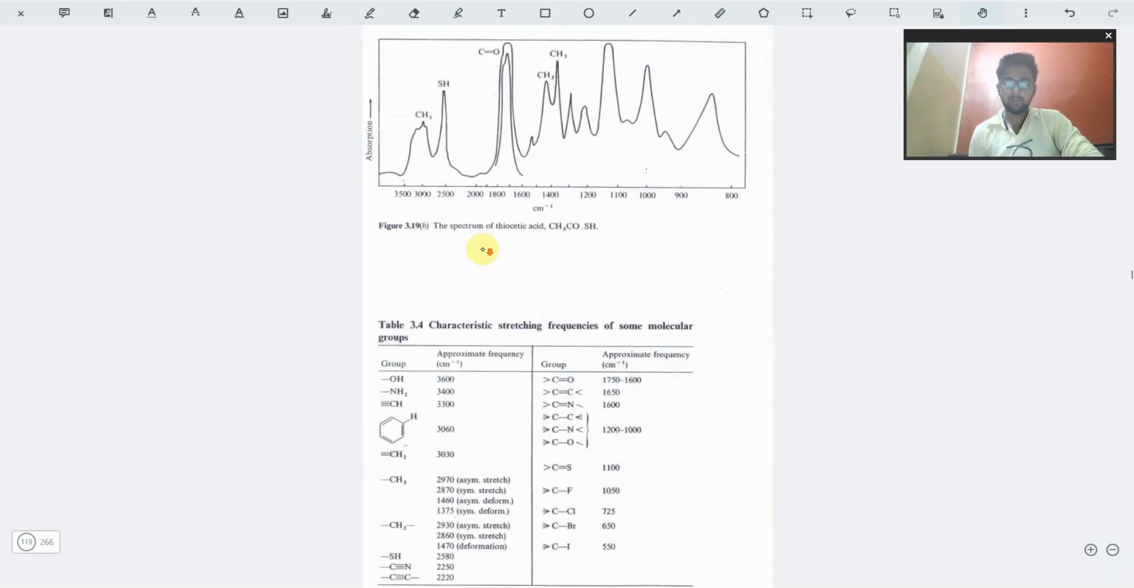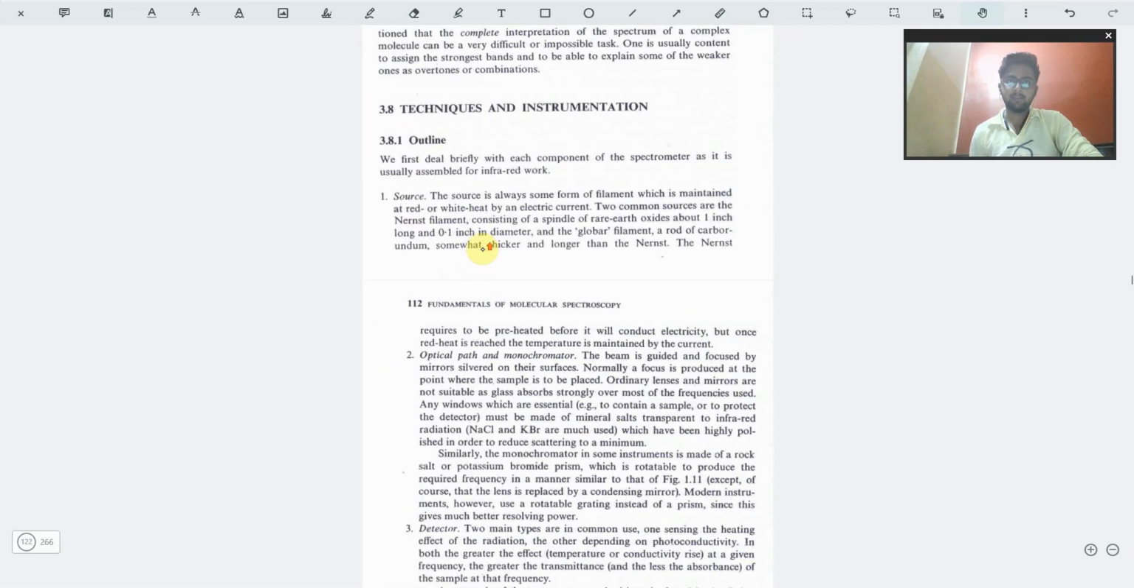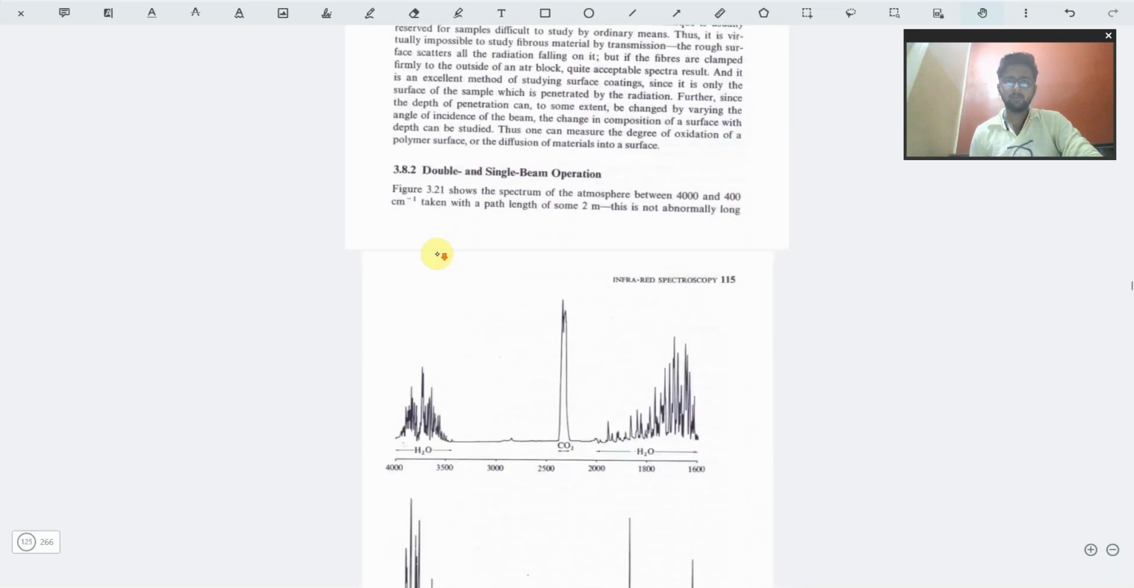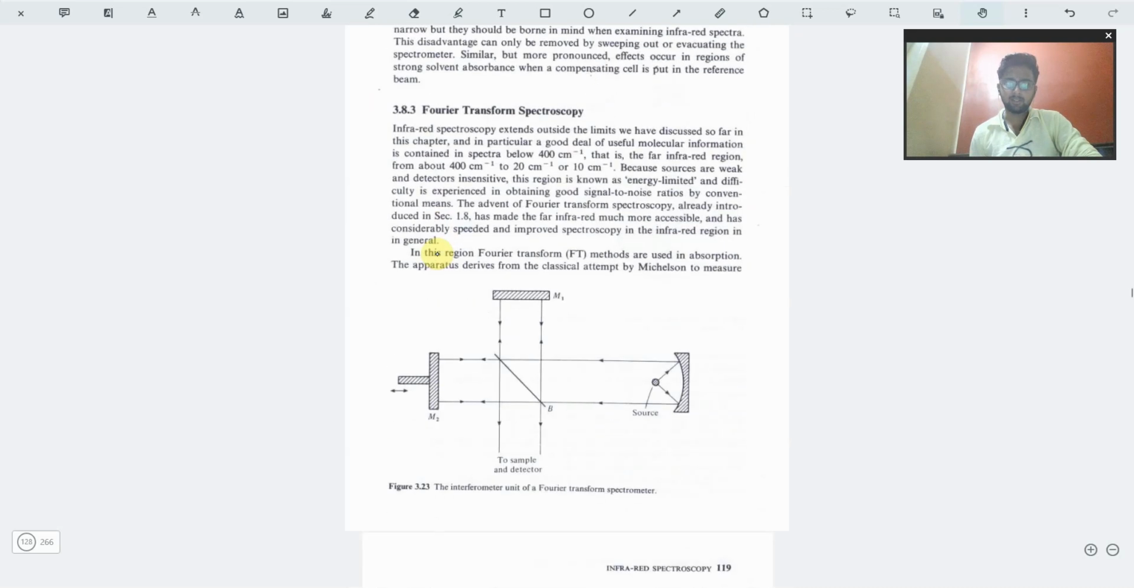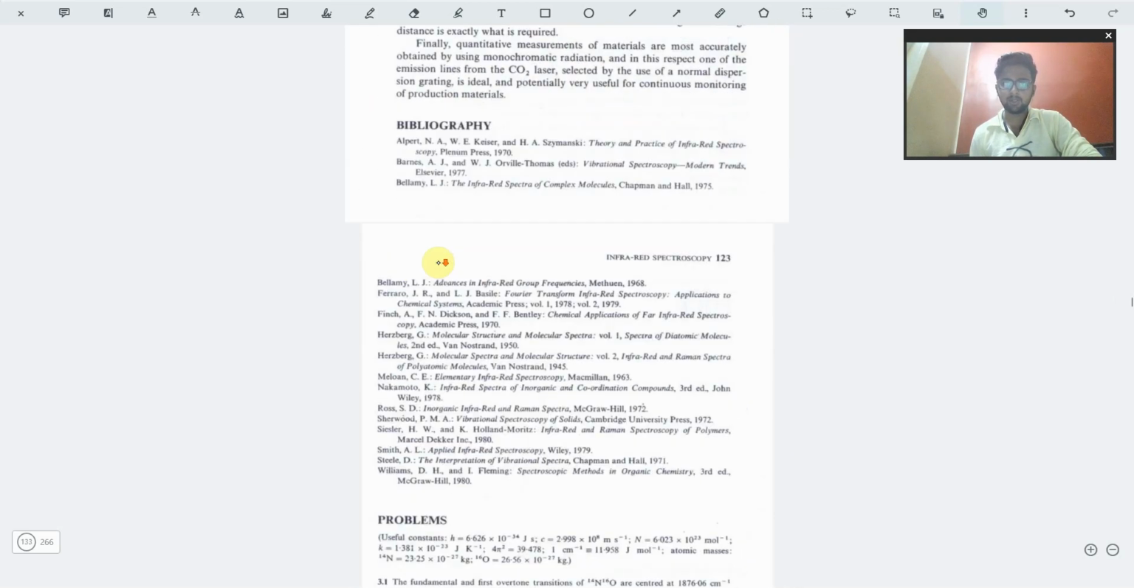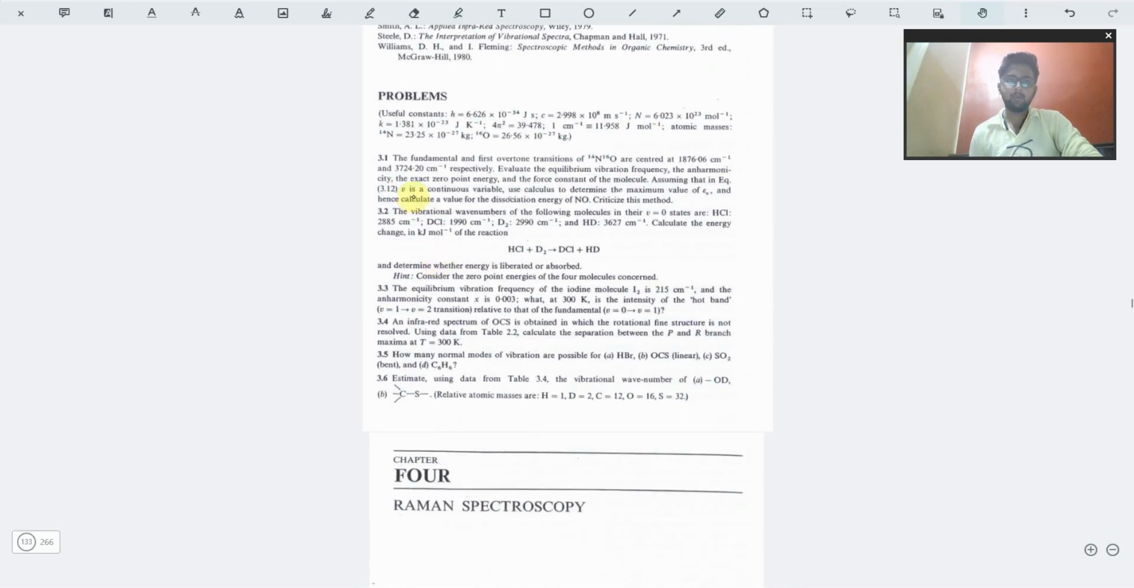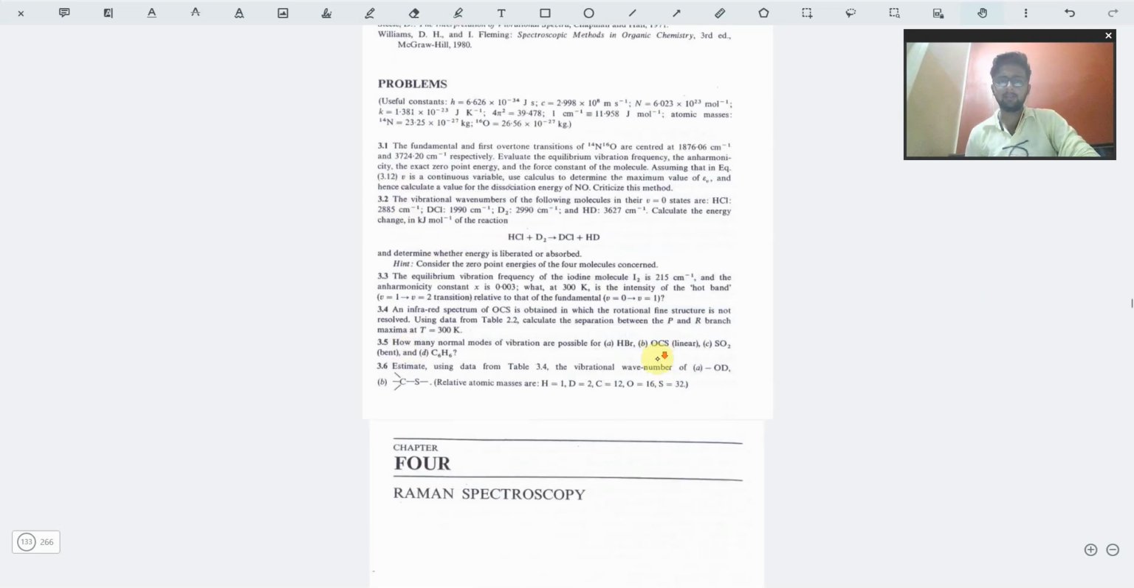Then after the instrumentation part we have questions. So let me just go down to the question part. You can see many problems are given. These will be sufficient for you.